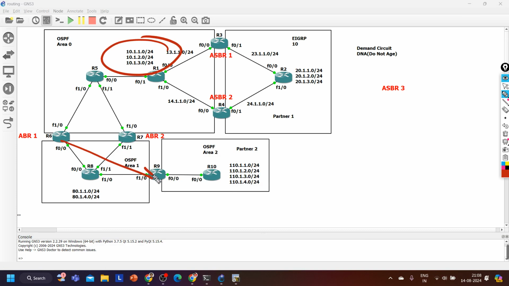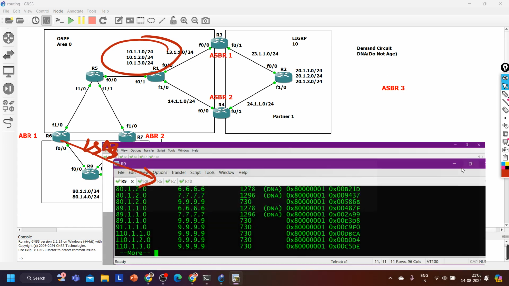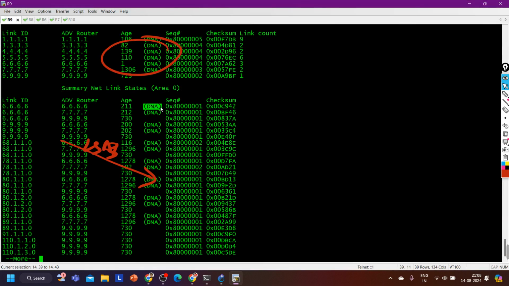These prefixes from router number 6, right, in the form of LSA 3. So for all received ones, you can check the age.